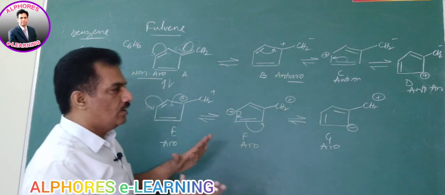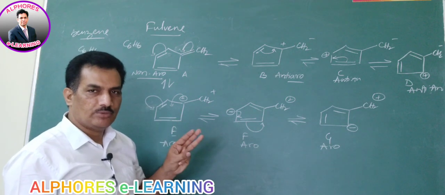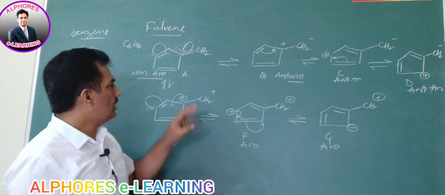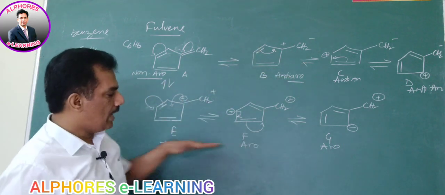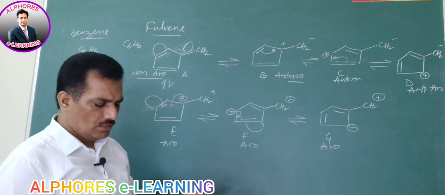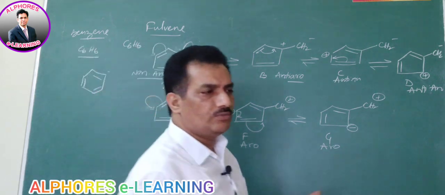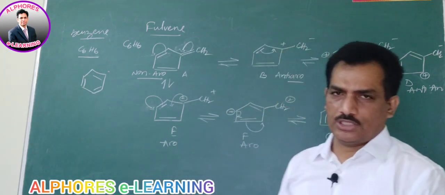So now we are able to understand there are three types of species in this molecule: one non-aromatic, three anti-aromatic and three aromatic. Now we have the sequence of stability of these different kinds of species.